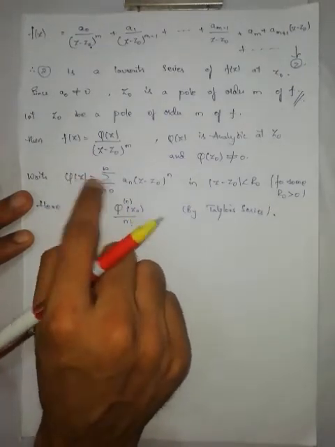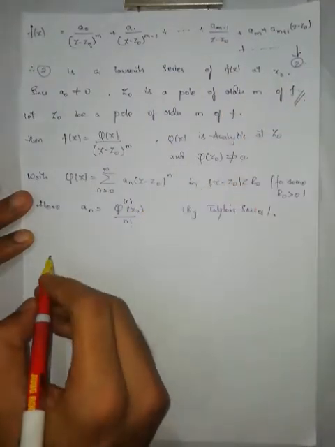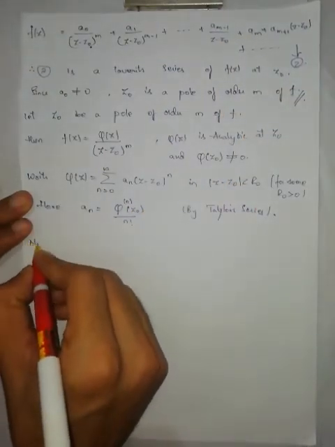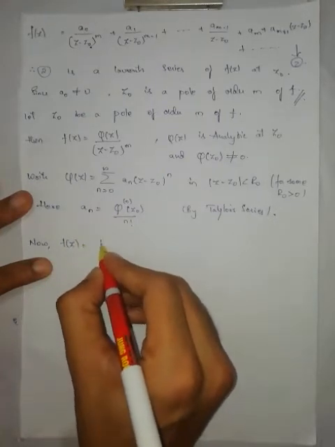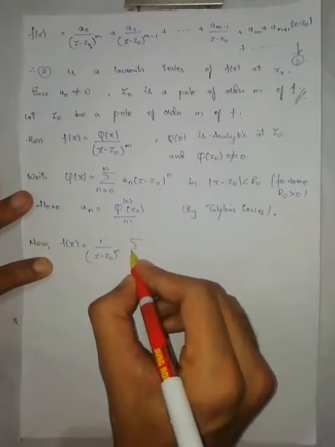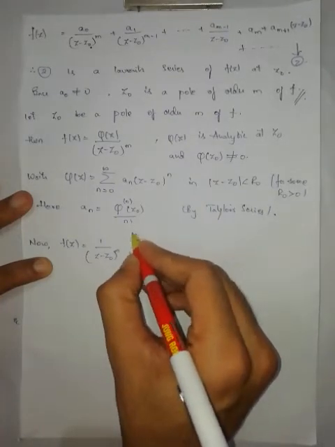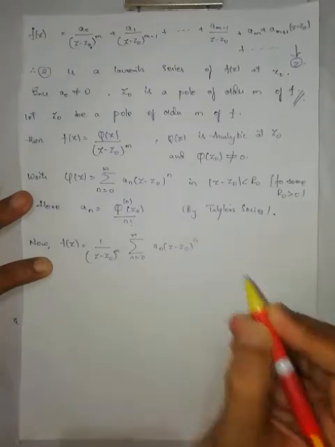Now substitute this phi of z, again expand, you will get this one. Now f of z is equal to 1 by z minus z naught to the power of m into summation n is equal to 0 to infinity an into z minus z naught to the power of n.